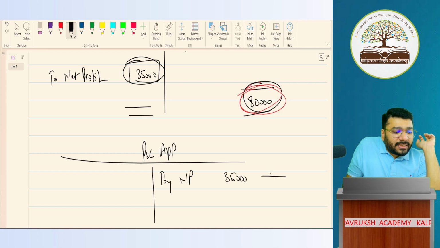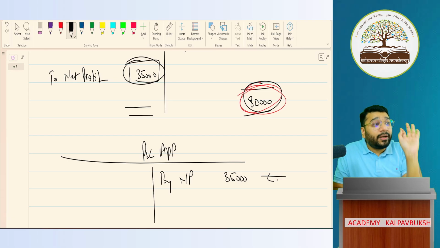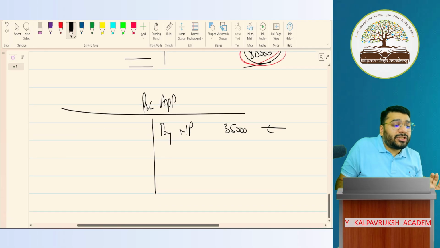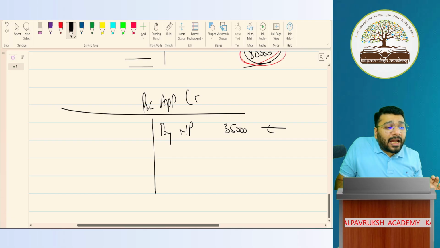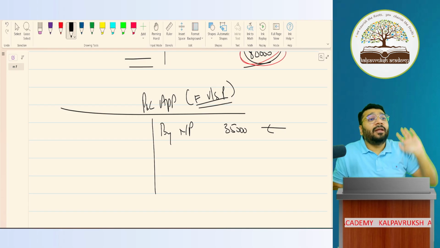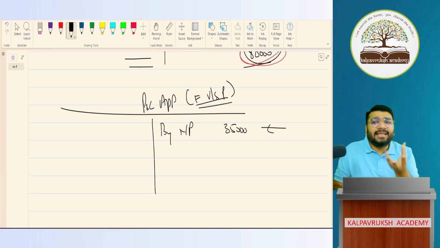I'm yet to discuss this ledger with you properly. I'm just putting the concept in your head: what is charge against profit and what is item of appropriation? Now in P&L appropriation, what do you record? All the transactions between firm and partner in the capacity of partnership relationship will come in the P&L appropriation account. Sir, example, sir.